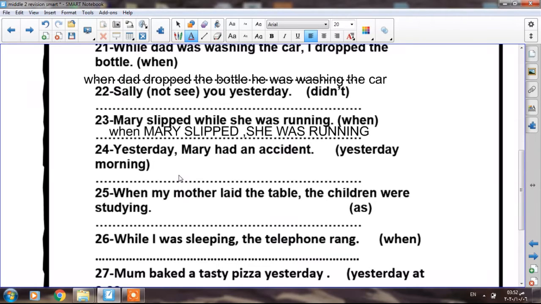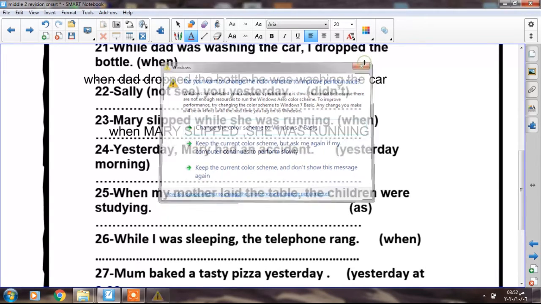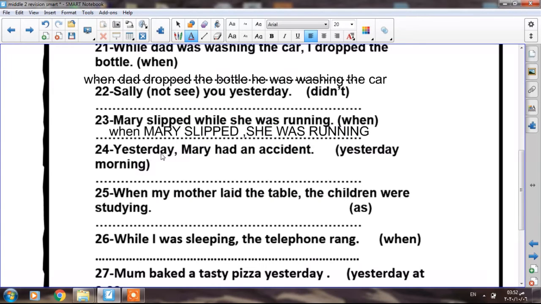Number 24, yesterday Mary had an accident. We're going to replace yesterday by yesterday morning. What is the difference between yesterday and yesterday morning? Yesterday is a keyword of the past simple tense. So yesterday Mary had an accident, because it's past simple.